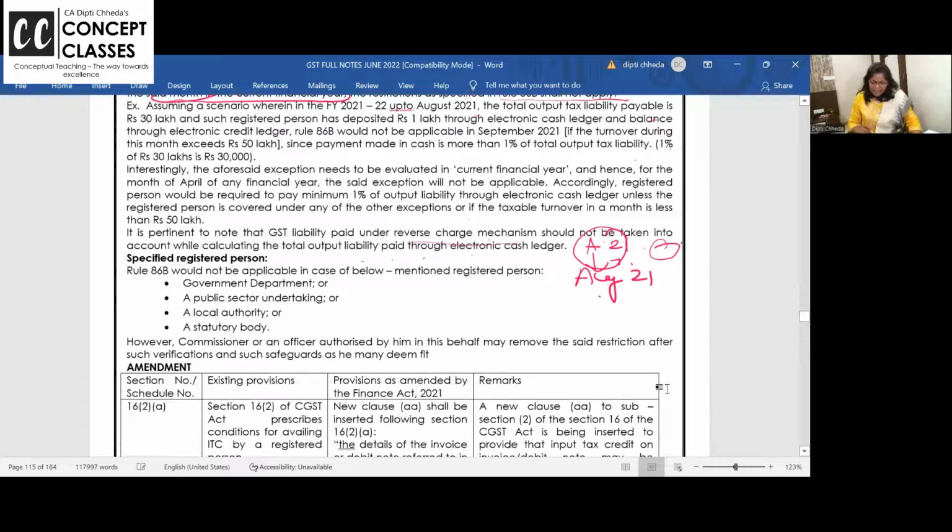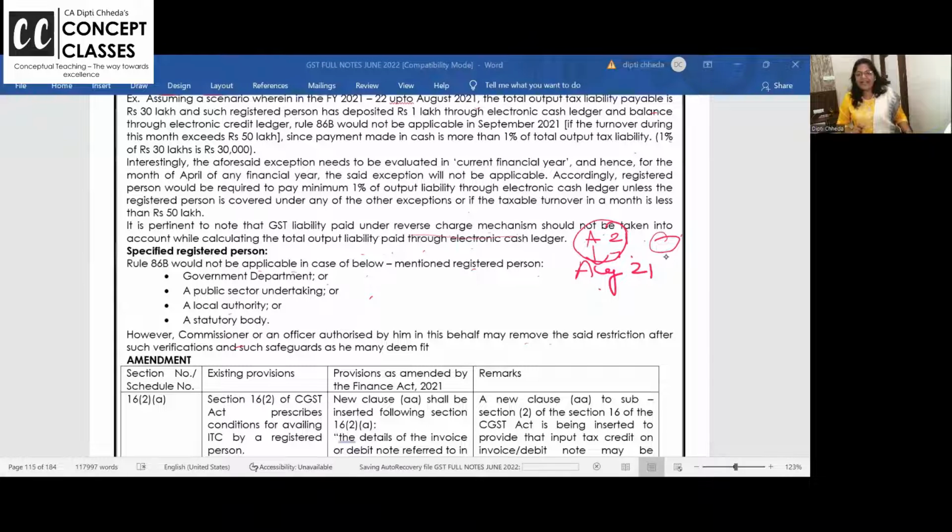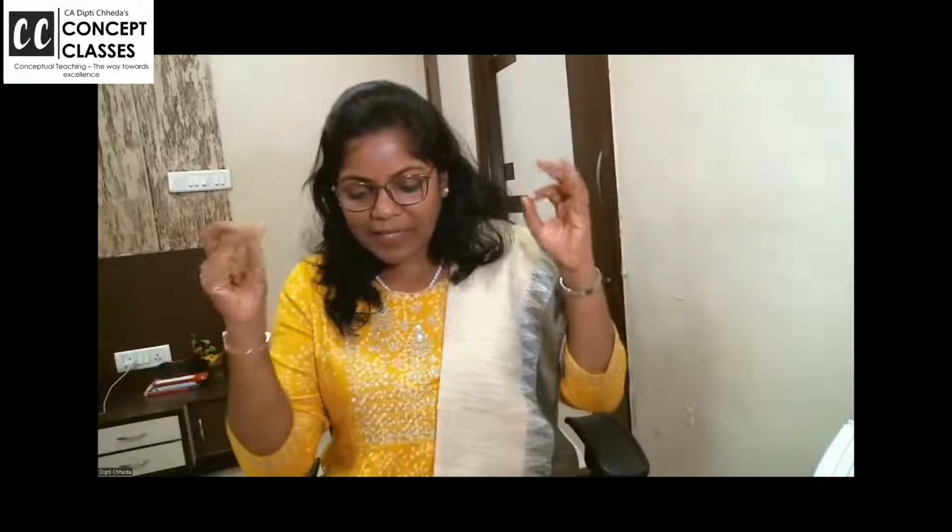Okay. And last, 86B is not applicable to below mentioned registered person: government department, PSU, local authority, statutory body. However, commissioner or officer authorised by him in his behalf may remove the said restriction after such verification and safeguard. I hope this is clear. Read it once and then, right. So is 86B clear? Let's discuss once without looking, and then we will start.